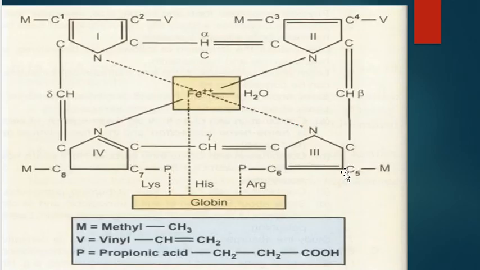Here is the structure of heme. The outer carbons of the 4 pyrrole rings, which are not linked with the methenyl bridges, are numbered 1 to 8. The methenyl bridges are referred to as alpha, beta, gamma, and delta, respectively.